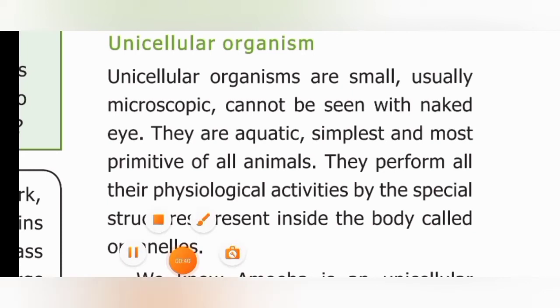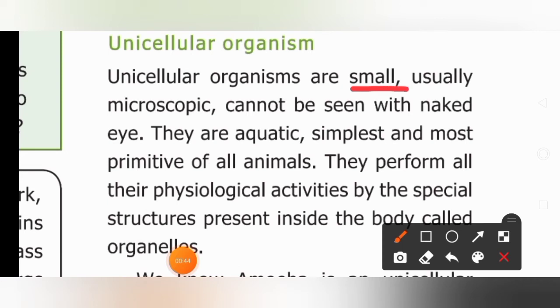Okay, children, so they are usually what? They are usually very small, normally microscopic. They cannot be seen with the naked eye. And also they are aquatic. Aquatic means they live in water. They are very simple organisms and most primitive. Primitive means they are the ancestors, the forefathers of all animals. Do you understand? And they perform the physiological activities.